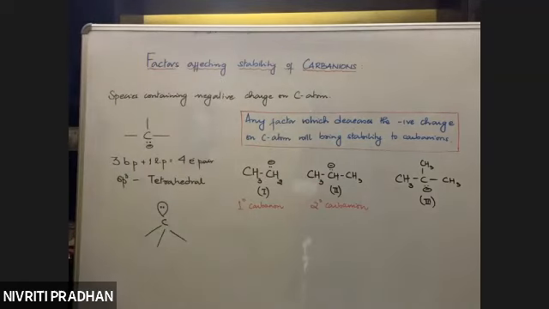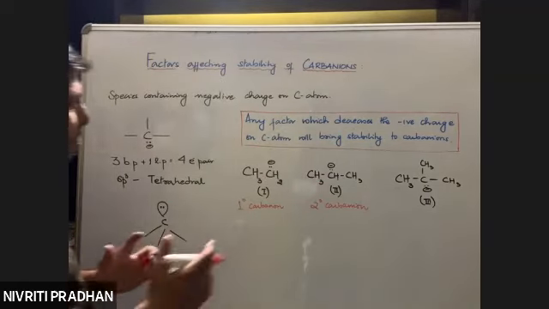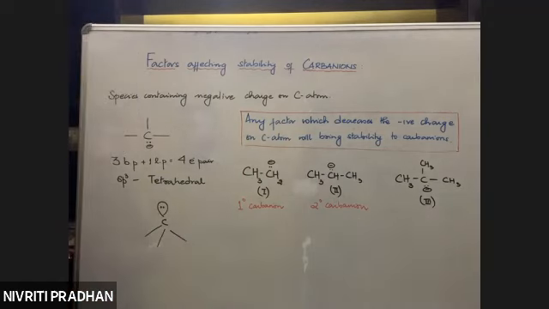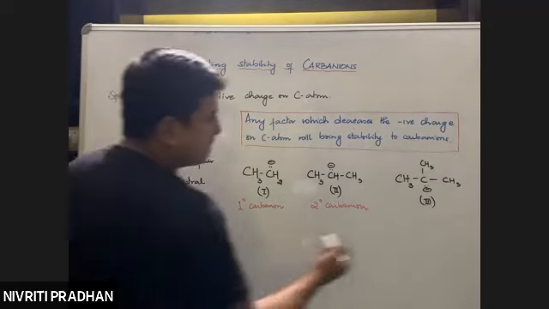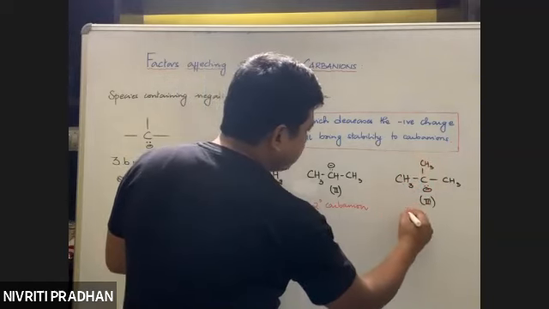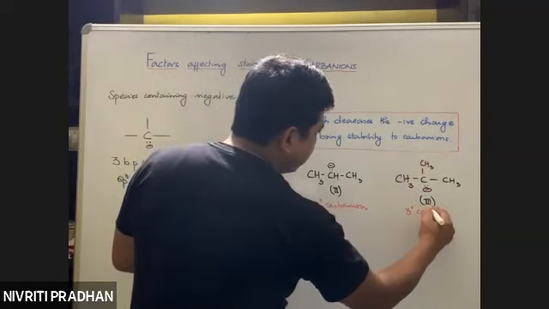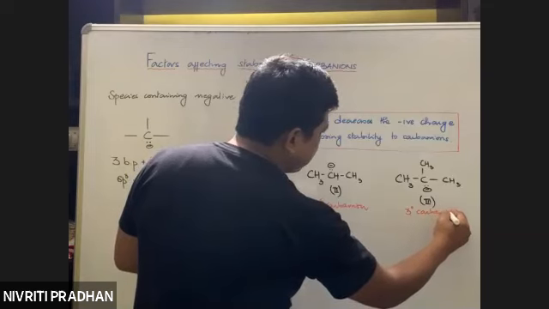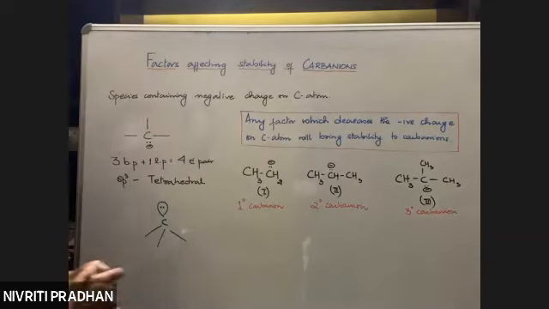Same logic: you have to look at the carbon containing the charge. Here the carbon containing the negative charge is directly attached to 3 carbon atoms, so it's an example of a 3 degree carbanion. So here we have a 1 degree, 2 degree and a 3 degree carbanion.